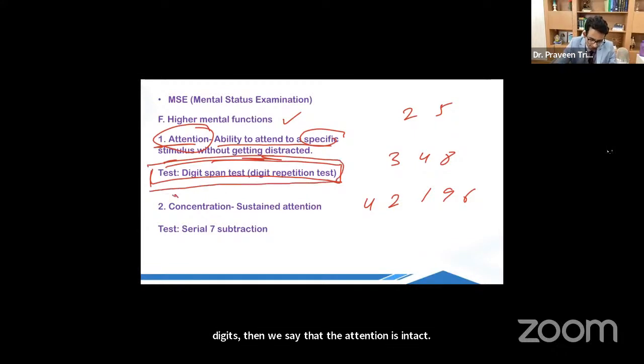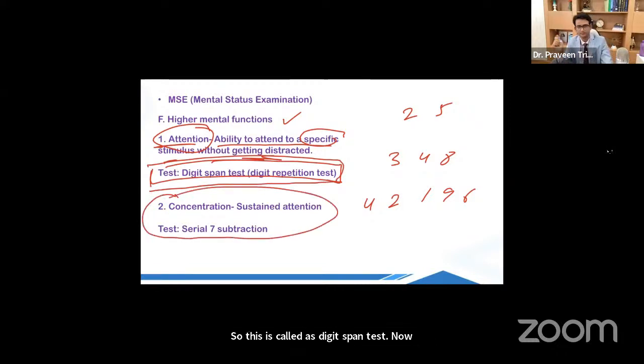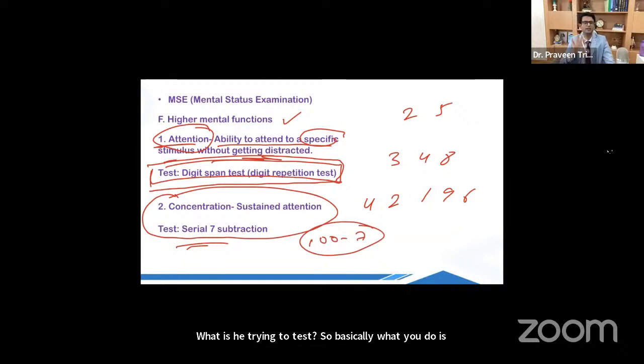Now in last year's examination, this question came. The question said that a doctor asked the patient to serially subtract 7 from 100. What is he trying to test? So basically what you do is you tell the patient, you have to subtract 7 from 100. And whatever is the result, you have to subtract 7 from that. Whatever is the result, you have to subtract 7 from that.